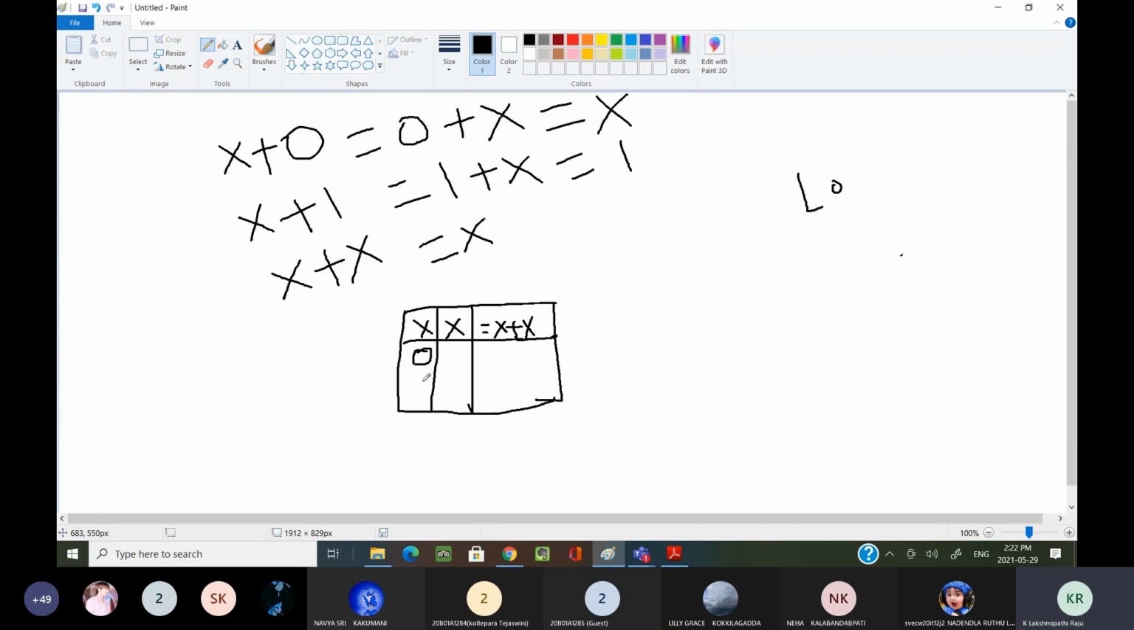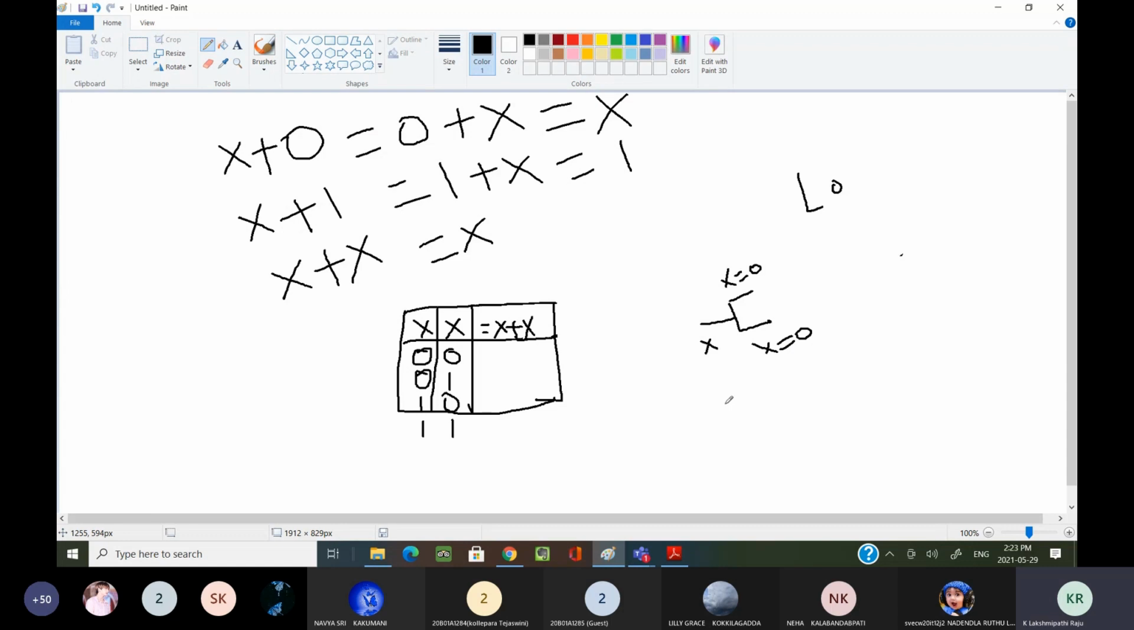Okay. If it is x, we have only two values. Suppose the values are 0 0, 0 1, 1 0, 1 1. Generally I write a two-variable concept, but here both the first value and the second value are the same. Whatever x you are giving, the same x only it is taking.